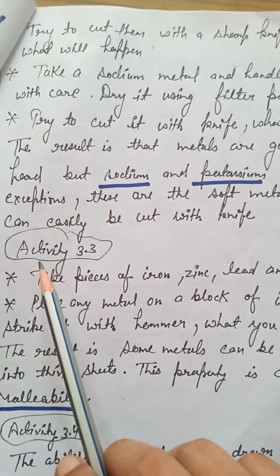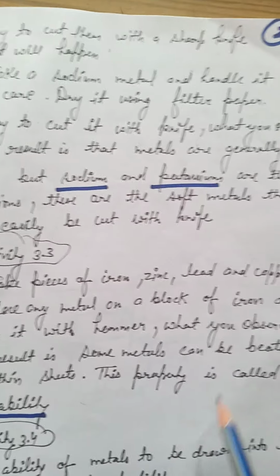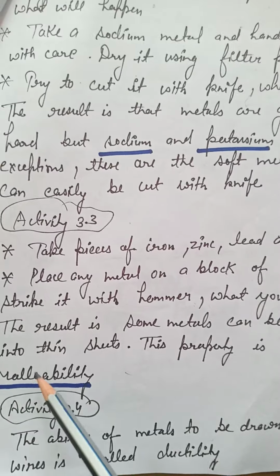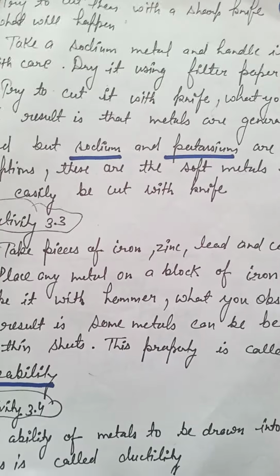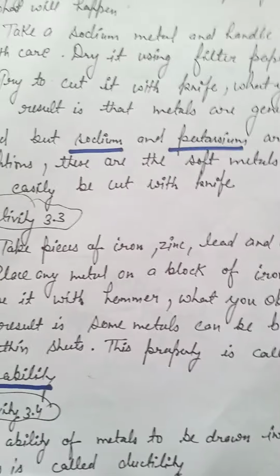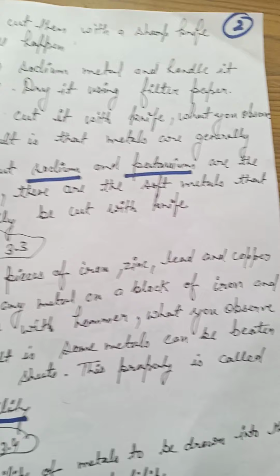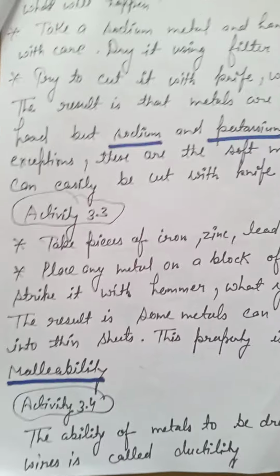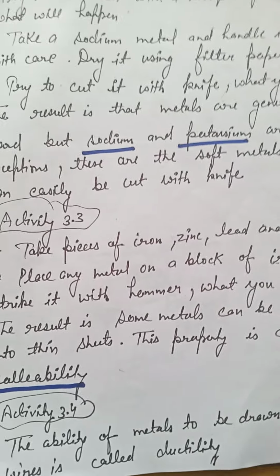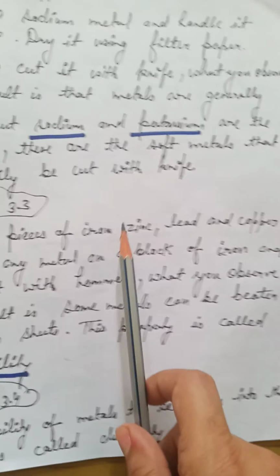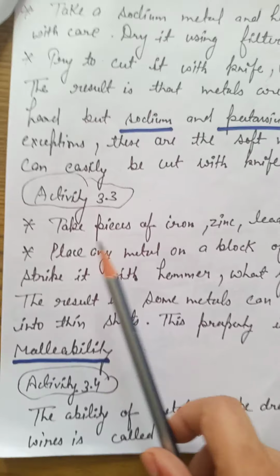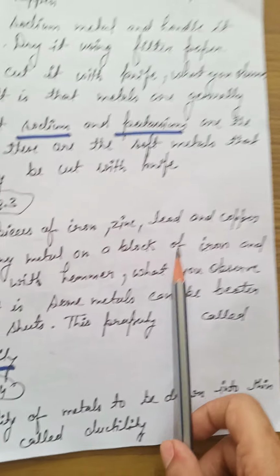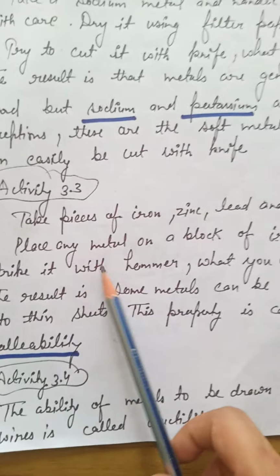Now the next activity is 3.3 which shows a property that is called malleability. Now what is malleability? Malleability is the property of the metal that when the metals are hammered with a hammer, they are converted into thin sheets. Take pieces of iron, zinc, lead and copper, place them on a block of iron and strike with a hammer.